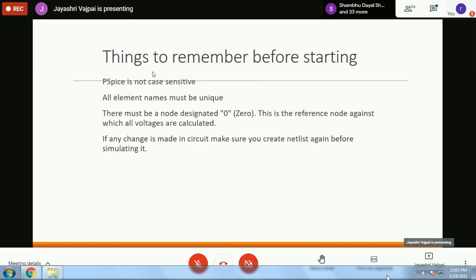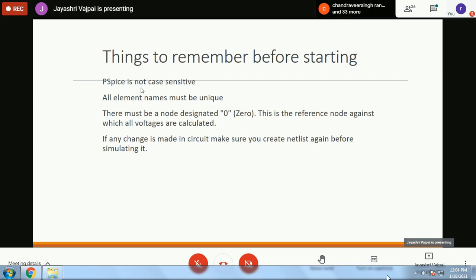So small r and capital R mean one and the same thing. While designing, you have to be careful about naming the components, and you have to use different names for different components. Suppose there are two 10-ohm resistances in the same circuit, you are not allowed to call each of them R. You have to give them two different names, R1 and R2.